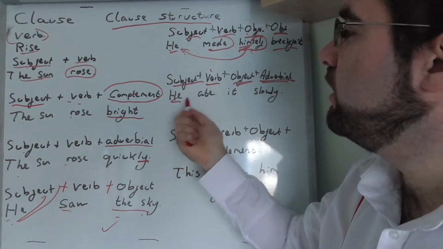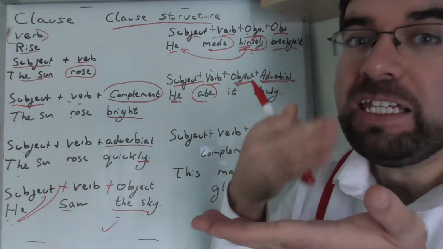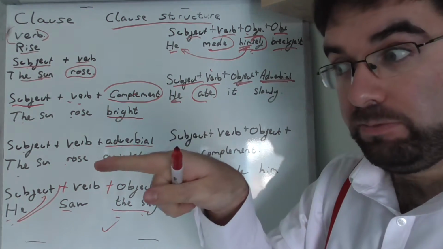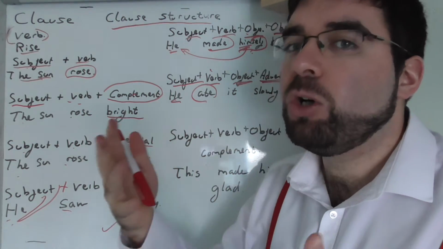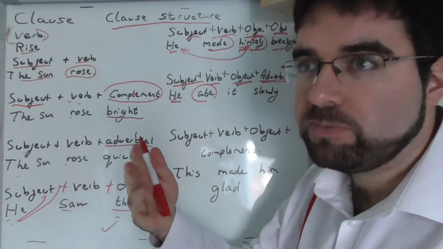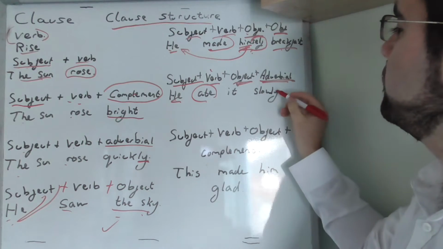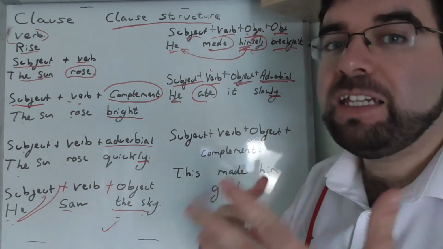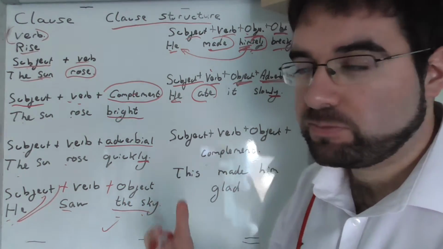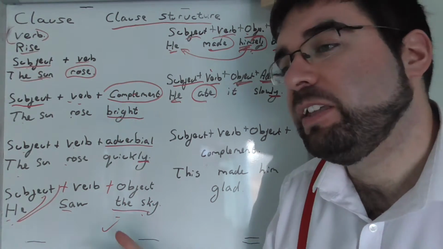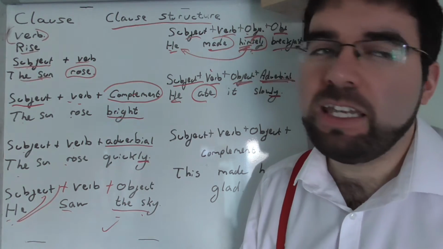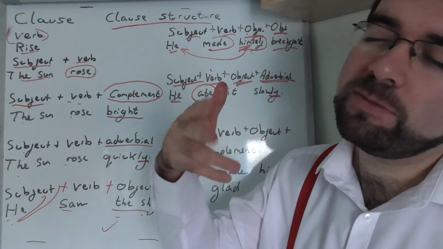So he ate it slowly. He ate it slowly. Or even, he ate it fast. He ate it lazily. He ate it casually.